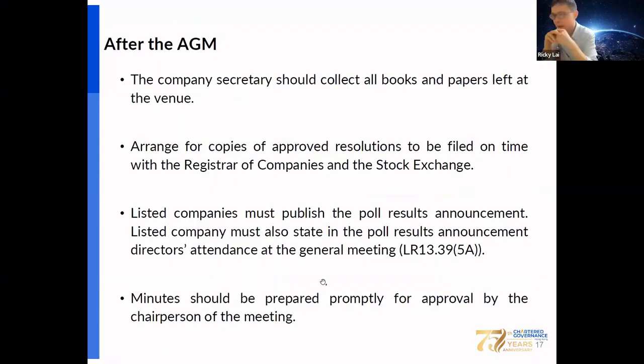Then after completing the AGM, the company secretary should collect all the books and papers, and then arrange for a copy of the approved resolutions to be filed with the CR and the stock exchange. Then the company should publish the poll result announcement and also state the directors' attendance at the general meeting. Then the company secretary should prepare the AGM minutes, which should be approved by the chairman of the meeting.